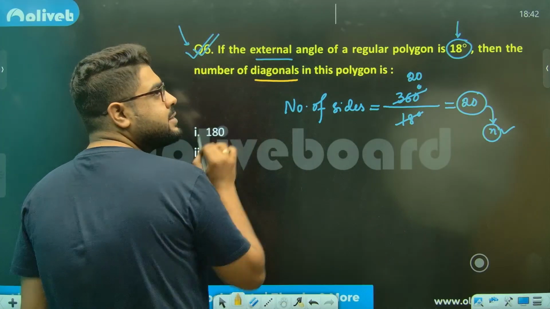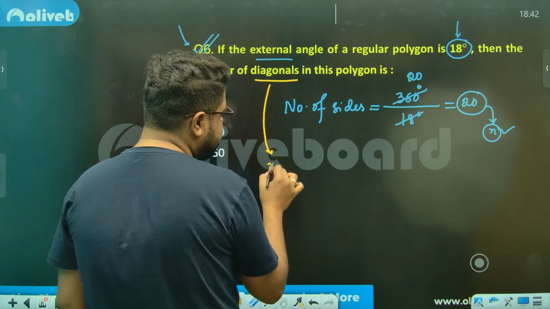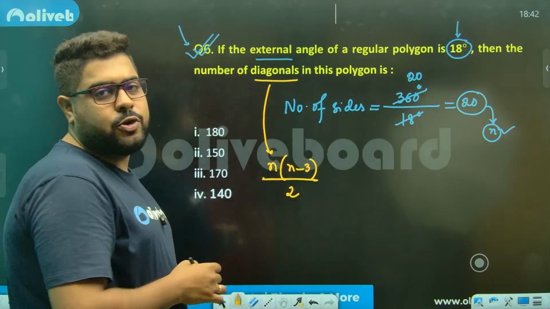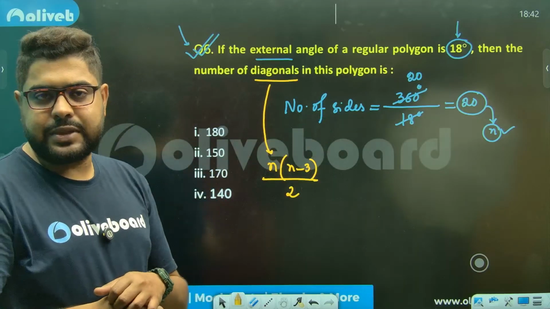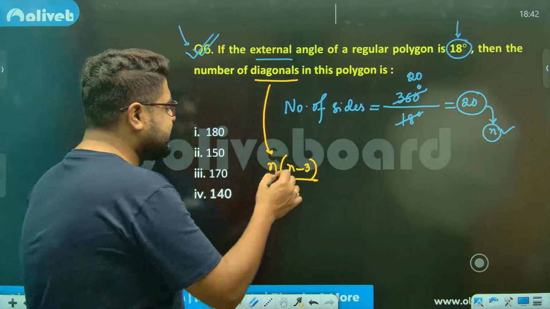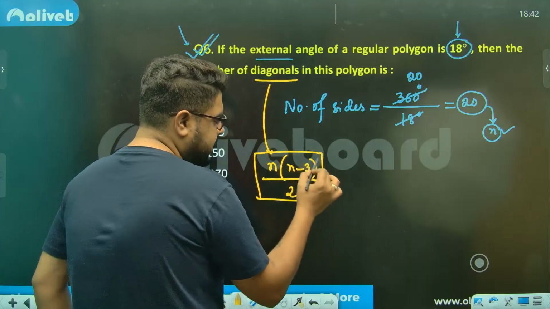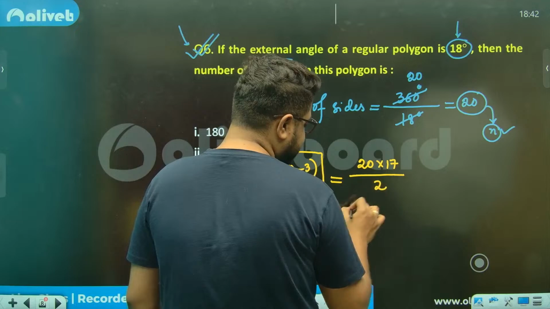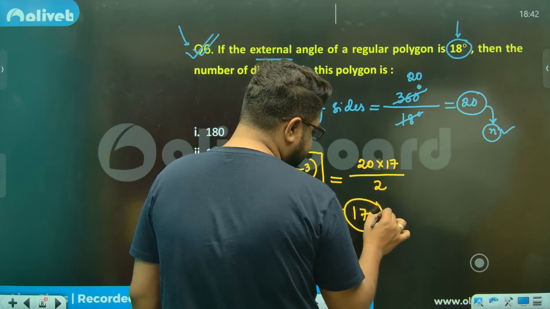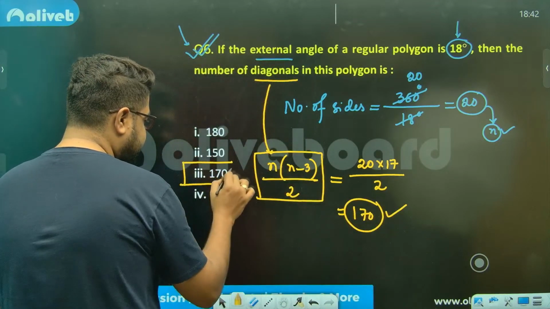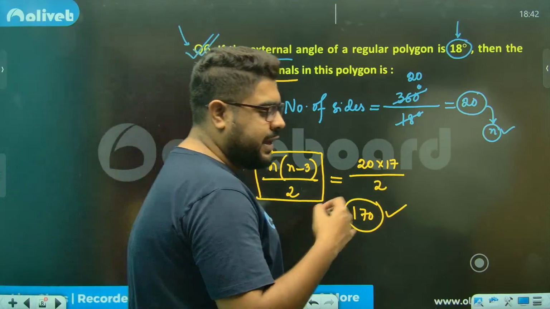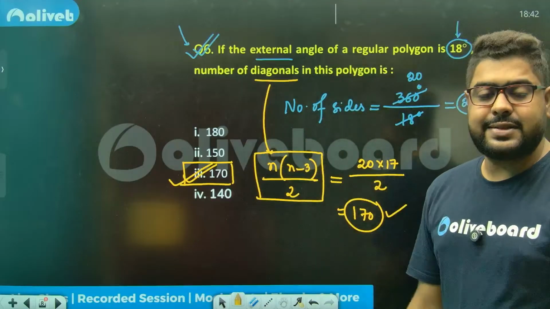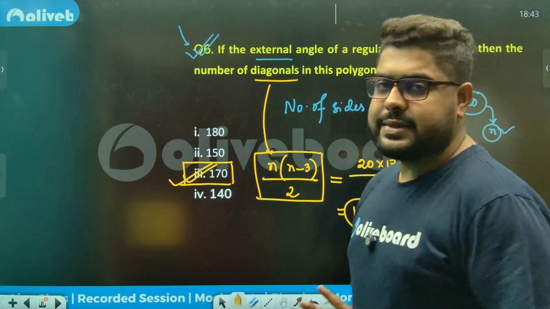Now what we'll do? The number of diagonals is always n into n minus 3 divided by 2. If you don't know, it is nC2 minus n actually. This is how the proof comes. But again, I'll suggest remember this part only. Put the value 20 into 17 by 2, which will give you 170 as the answer. Option number 3. Again, you see, it's all about knowing the stuff. If you know, you can answer it. Hardly it will take 20 seconds.